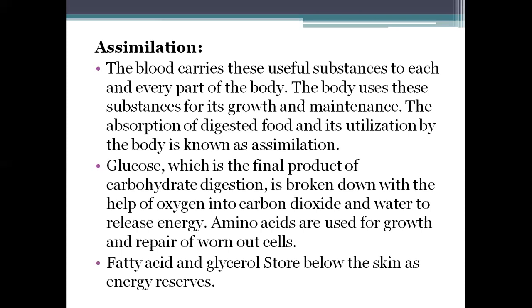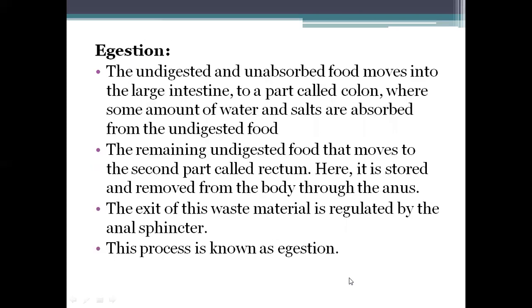This is broken down with the help of oxygen into carbon dioxide and water to release the energy. Amino acids are useful for growth and repair of worn out cells. Fatty acid and glycerol are stored below the skin as energy reserves.